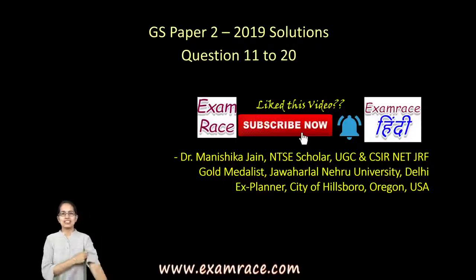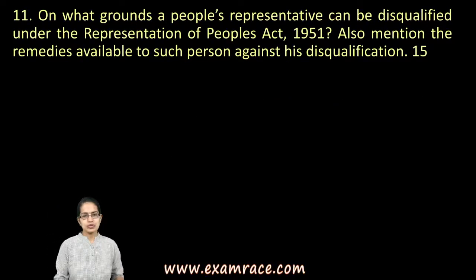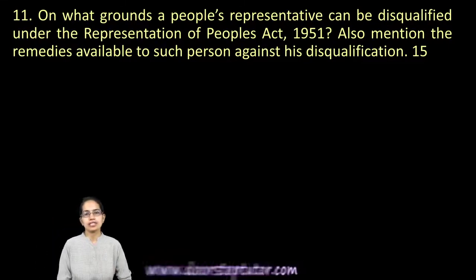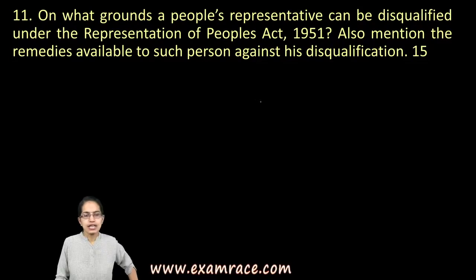Welcome. Let's talk about the next 10 questions for your GS Paper 2 2019. Now, the first question talks about on what grounds a people's representative can be disqualified under the RPA 1951.